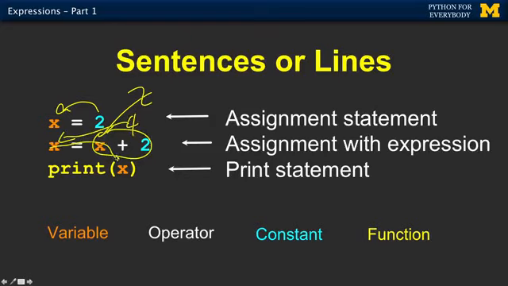And then this is a print function. And the way functions work is they are the name of a function followed by a parenthesis, followed by another parenthesis, and then you can print something, what you want to print. And so this causes 4 to come out as output. So print is the function that you call to cause output.